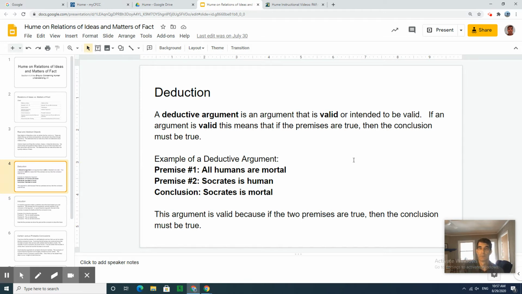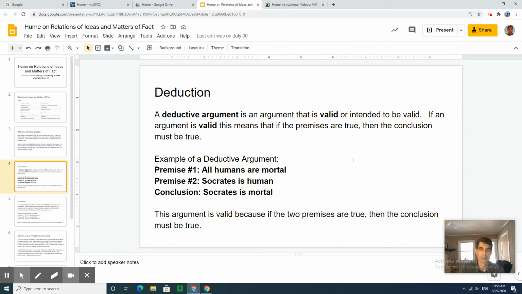Hume thinks there's a difference between how we argue about these things. We can use deductive arguments when dealing with relations of ideas and abstract objects. Let me give you an example here. The key term we want to understand is what it means for a deductive argument to be valid. It's a valid argument if, when the premises are true, the conclusion has to be true.